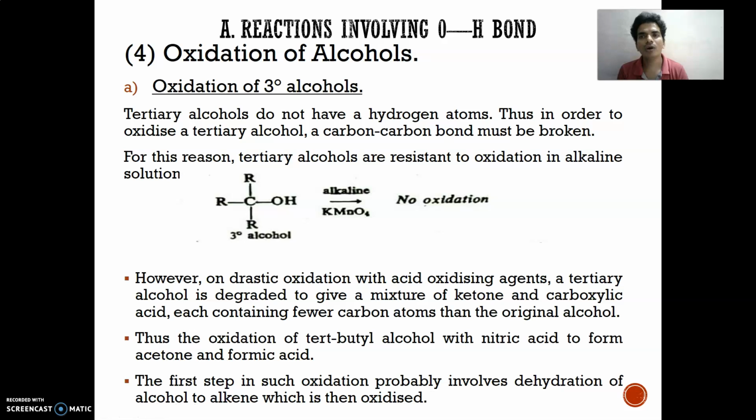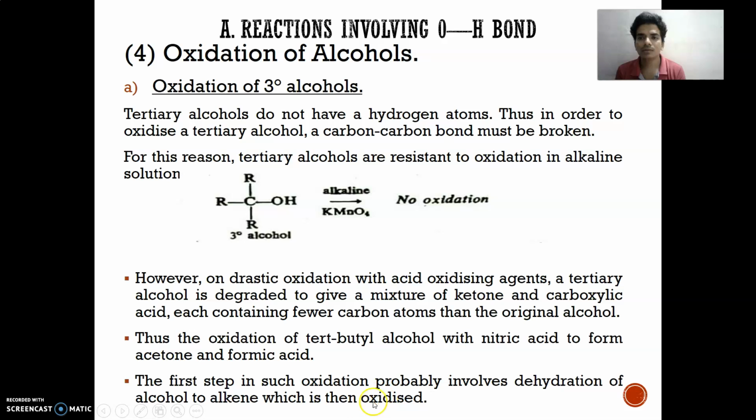Now, a tertiary alcohol does not have such a hydrogen atom, so it does not undergo the oxidation reaction easily, because a carbon-carbon bond must be broken. For this reason a tertiary alcohol resists oxidation in alkaline solution.